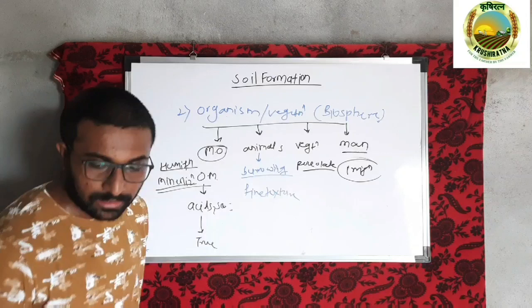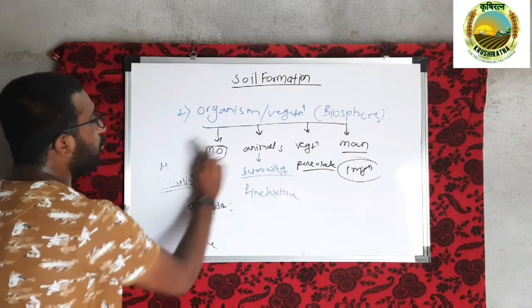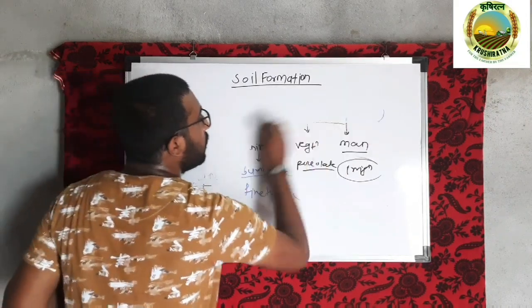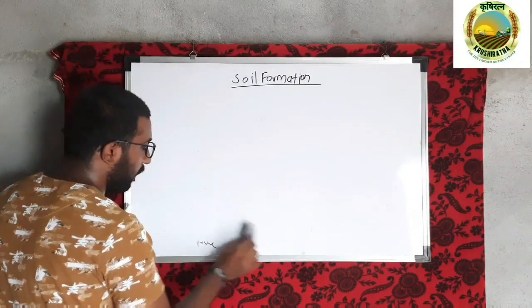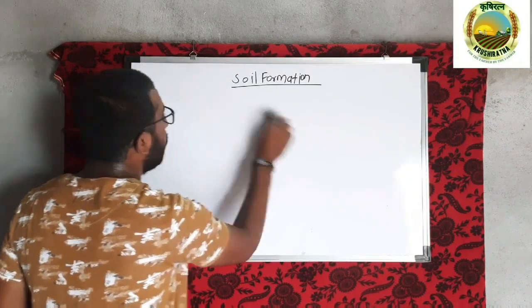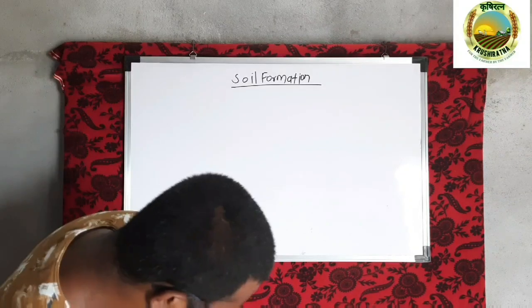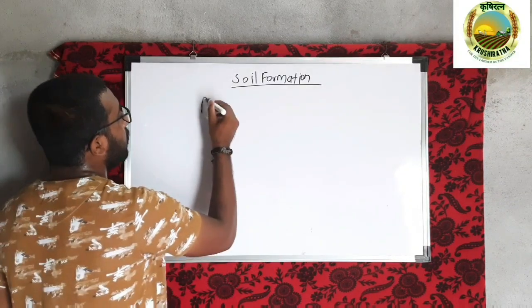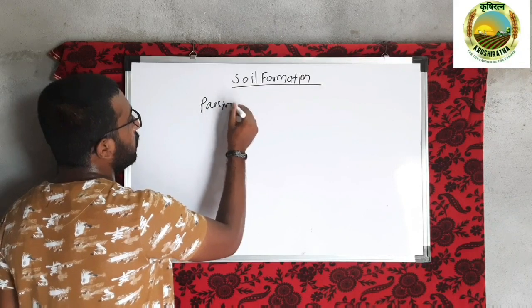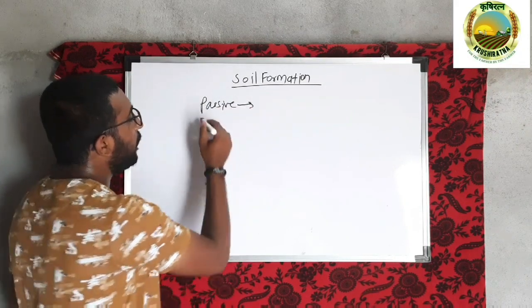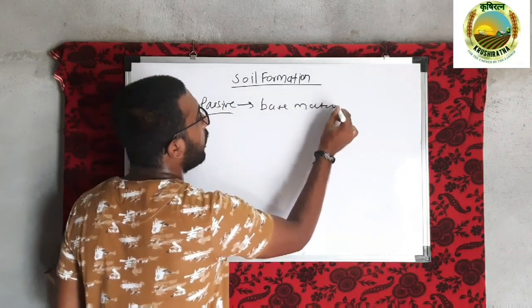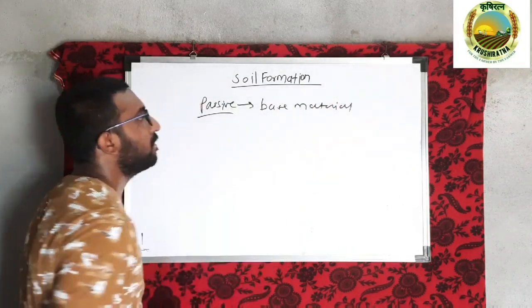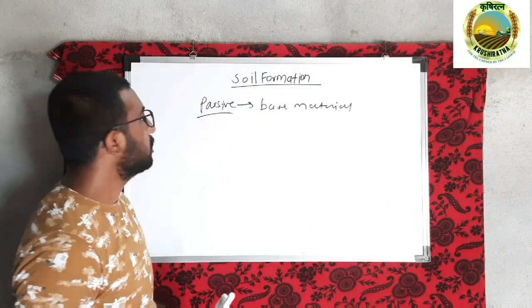So this is the second active factor which contributes to the soil forming processes according to Jenny or Joffe. Now we will turn to the passive factors. Passive factors behave as a base material, or they provide the source and the condition for the soil formation processes.